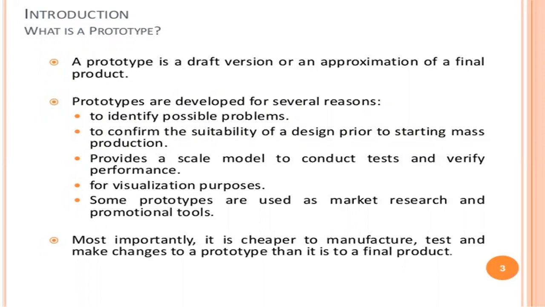The design should be completed, and it should be transferred to the manufacturing department. It should be manufactured. That is the final product. So a prototype is a draft version. First we will draw and design that product. After that we will move on to the manufacturing department, and it is manufactured. That is the final output of our product. So that is the prototype.